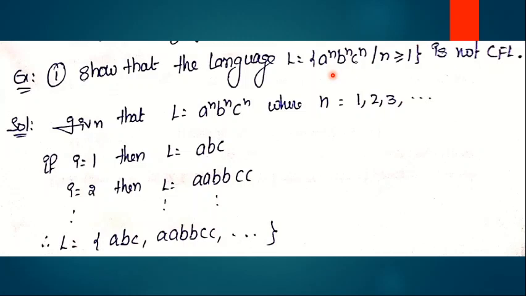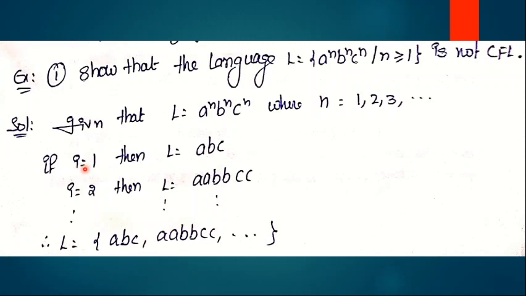But now we are trying to prove that this language is not a context-free language by using the pumping lemma. For that purpose, we assume the possible strings we can derive from the given language. The given language contains 3 variables: a power n, b power n, c power n. That means a number of a's followed by a number of b's followed by a number of c's. So in case a's can occur 3 times, then after completion of a's, b's can occur exactly 3 times and c's can occur exactly 3 times. So for example, here the n value is 1, 2, 3 and so on.